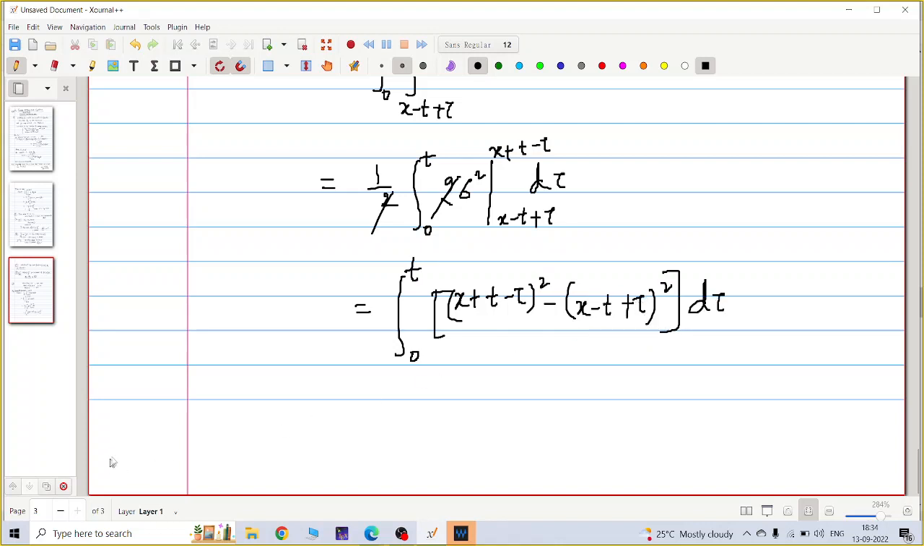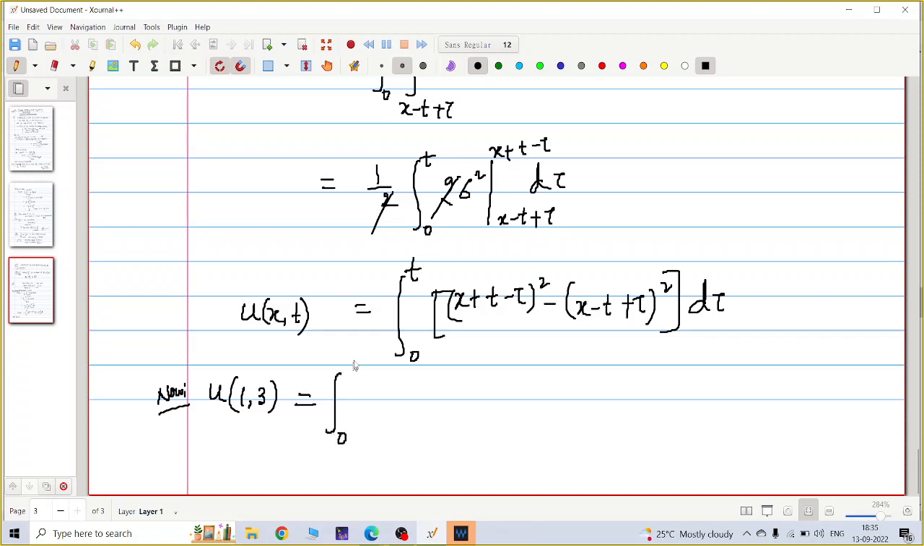Is it okay up to this line? This is u of x, t. Up to this line, is it okay? Yes, sir. Correct, sir. Okay, now you have to find u of 1 comma 3 by the question. So replace x by 1 and t by 3.